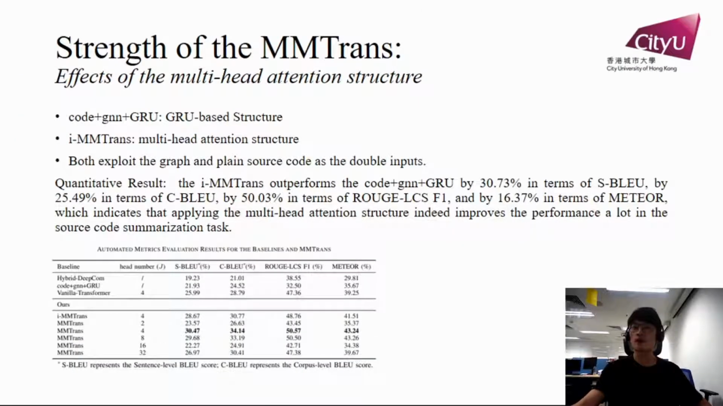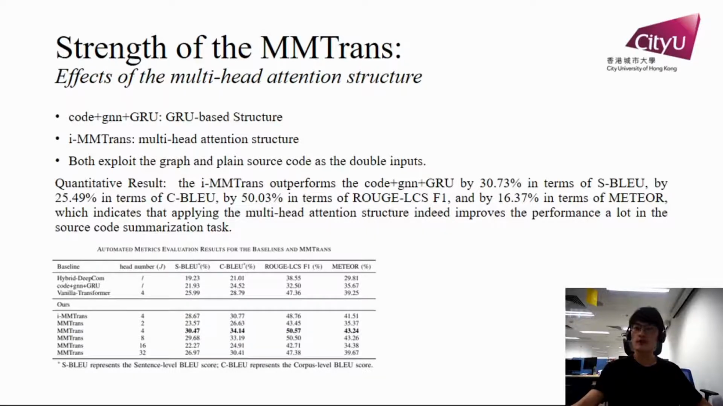Second, we explore the effects of multi-head attention structure, and we adopt code plus GN plus GRU and MMTrans to make the comparison. For both of them, exploit the graph and plain source code as double inputs, and the former one adopts GRU as its core structure, while the latter one adopts multi-head attention as its core structure.